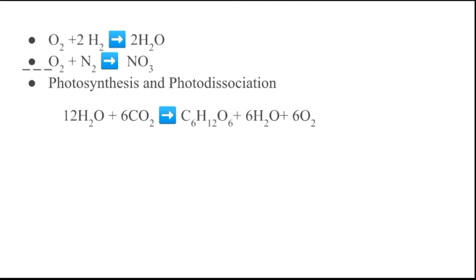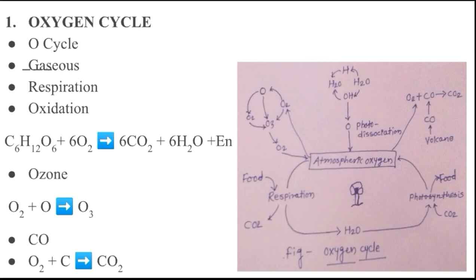Okay, that is the first method. The second method, photodissociation, means the water vapor is dissociated to release hydrogen and oxygen. Okay, you have seen here photodissociation in the diagram, releasing hydrogen molecule and oxygen molecule with the help of vapors. Okay, that is called photodissociation.